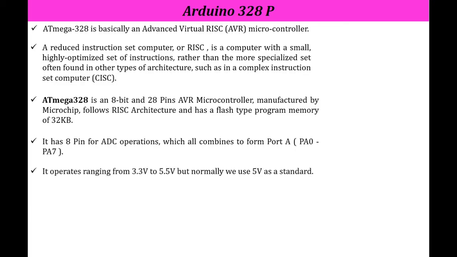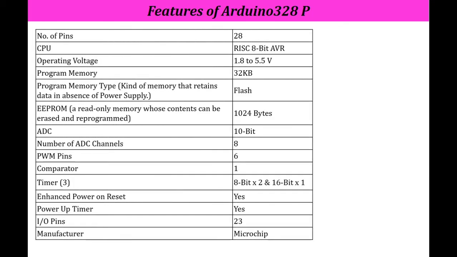Now the operating voltage required for the operation of the 328 is 5 volt. Basically it ranges from 1.8 to 5 volt. Now let's discuss the important features of the Arduino. In this tabular format we will discuss the features of Arduino 328P.